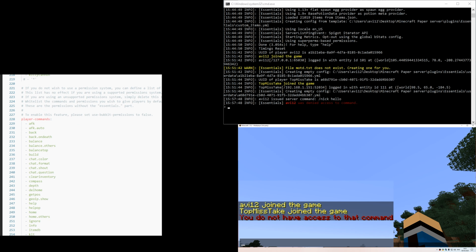This is an array of strings, where a string represents a command that players can use. This array is meant to be used only if you don't intend to use a permissions plugin. The thing that's indicating they're strings is that they're not numbers, true or false. But for example, if I want to add another item to the array, I can just hit enter to go to a new line, then make sure that the space indentation from the player commands is the same as the other items, then dash, space, and then whatever value I want.